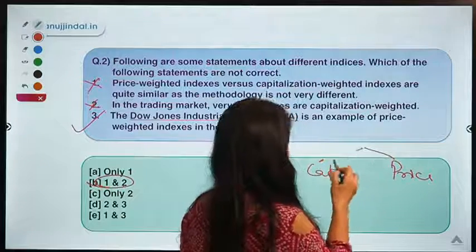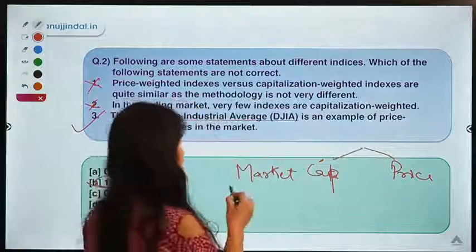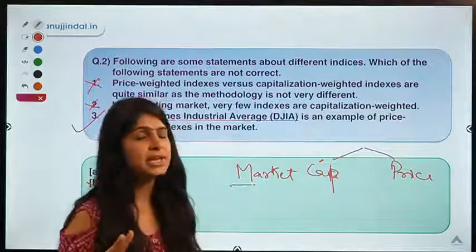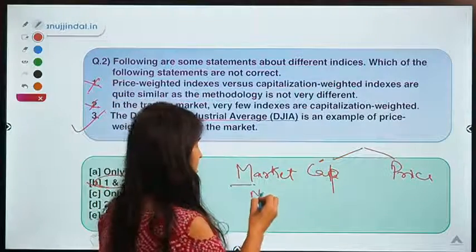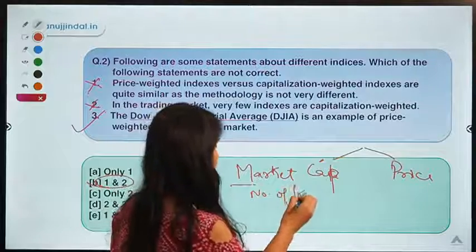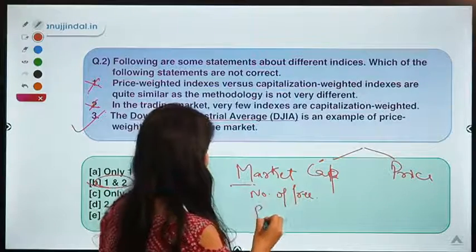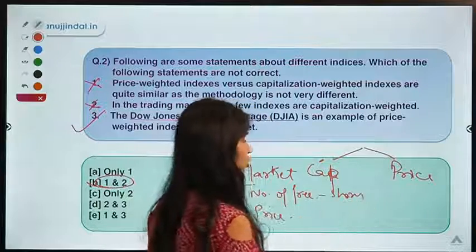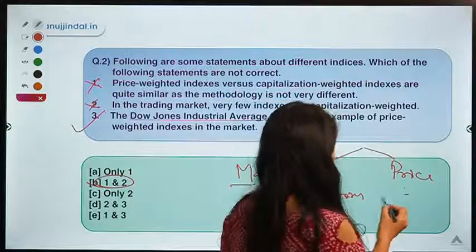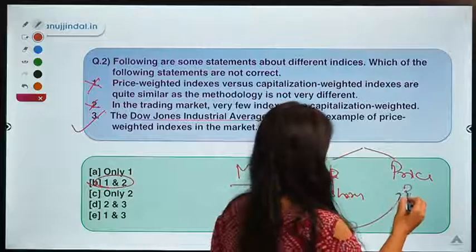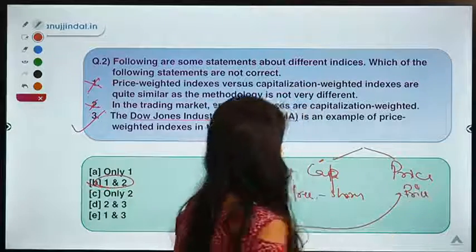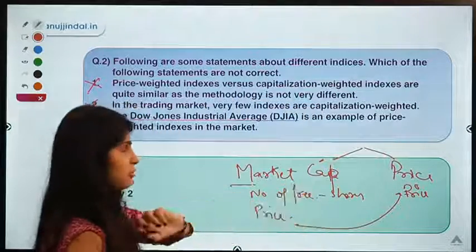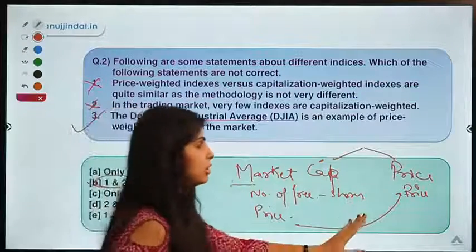So see, the difference between the two is, here you are considering two factors for analyzing a company's performance: number of free floating shares and price of one share. Here we are only considering one factor, that is price of the share, right? So it does not take into account number of shares, right? So these are two methodologies.